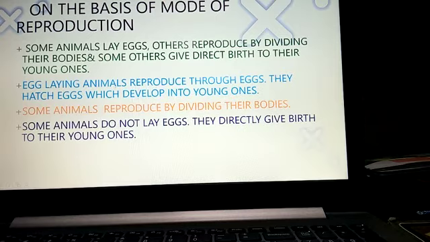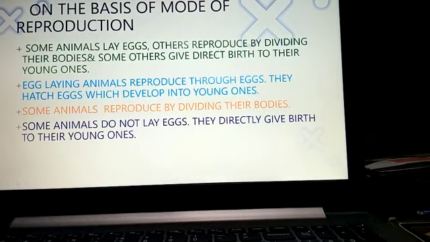There are some animals which lay the eggs. How do they reproduce, children? In different methods. So, how? One is by laying the eggs. Some animals will lay the eggs. Others reproduce by dividing their bodies, and some others give direct birth to the young ones. These are the different ways in which the living organisms, that is the animals, will reproduce.